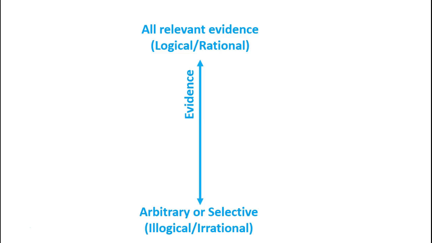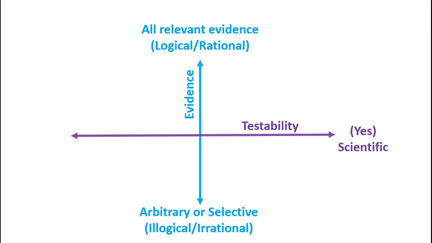We can look at the second aspect, objective testing, as our x-axis, going from the evidence being objectively testable to the evidence not being objectively testable.